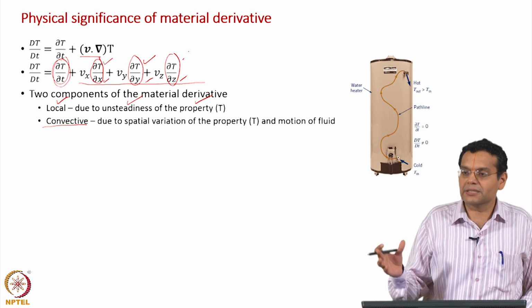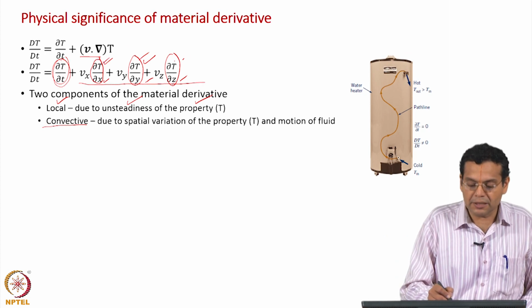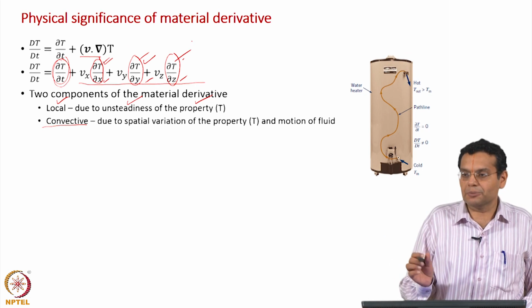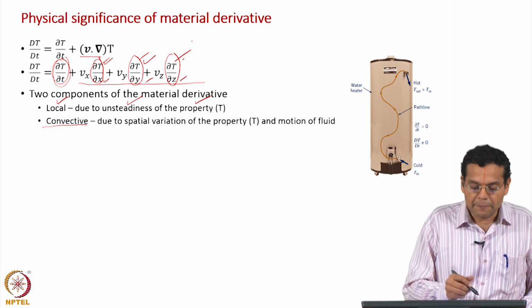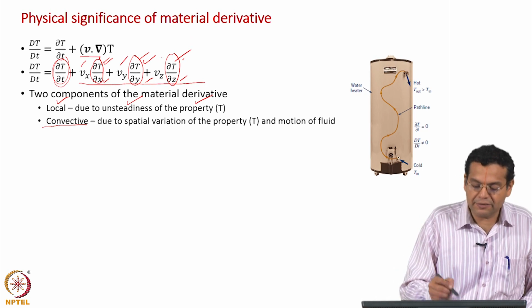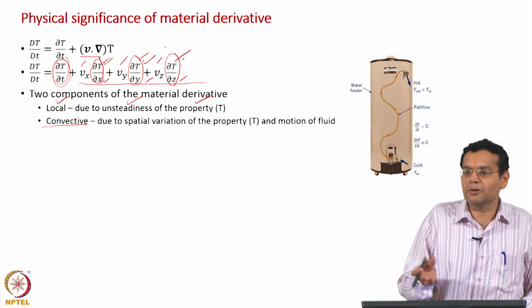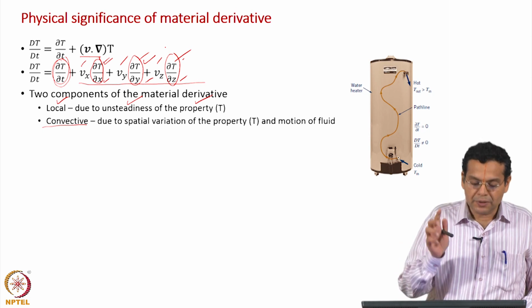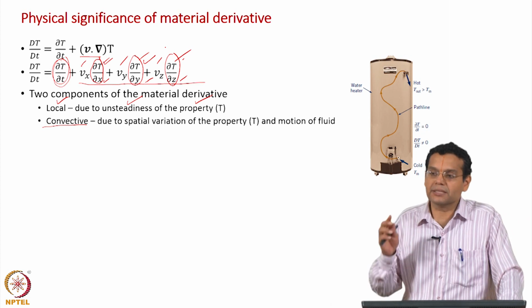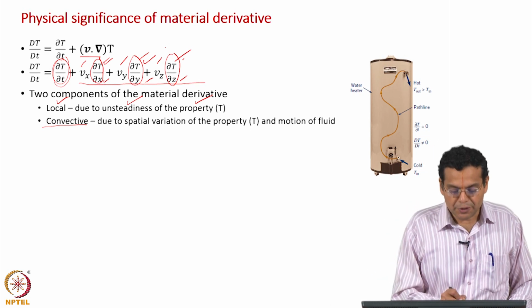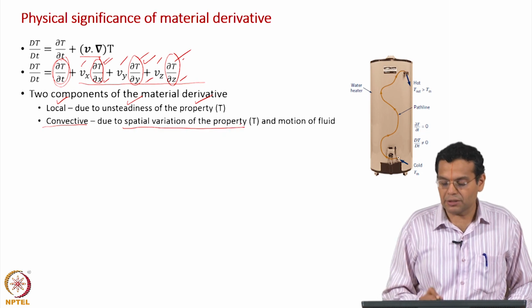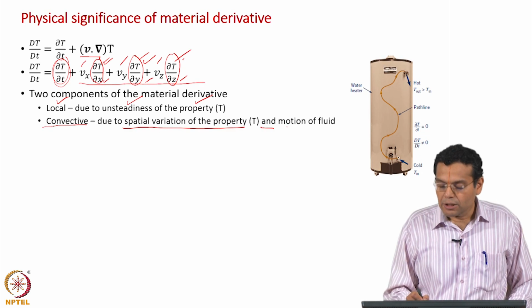If there is no spatial variation, these terms will become 0 and the second term will not contribute. So, the first requirement is that there should be a spatial variation. Secondly, there should be fluid flow, only then will Vx, Vy, Vz be non-zero. So, the convective component represents the contribution to the substantial derivative due to spatial variation of the property and motion of the fluid.